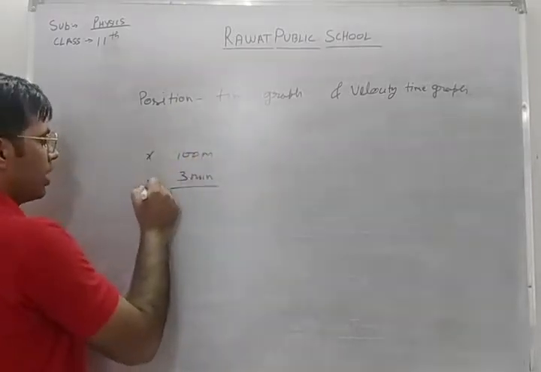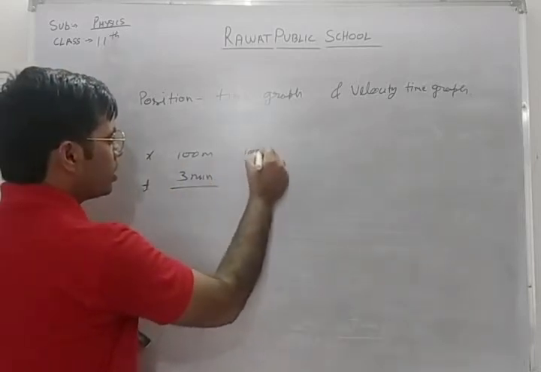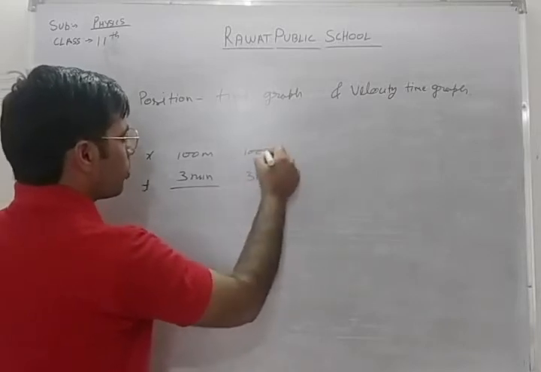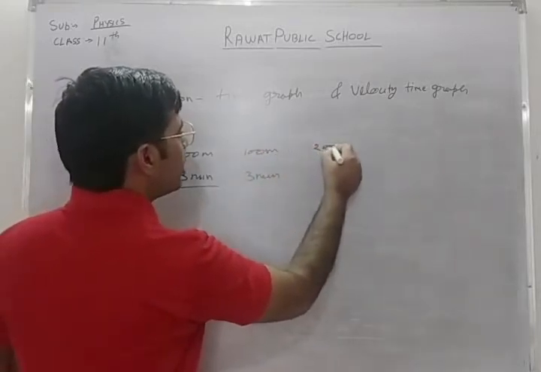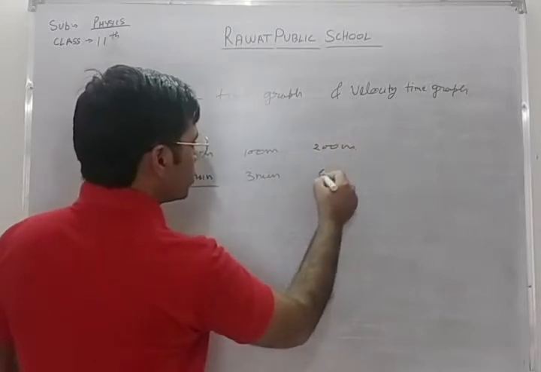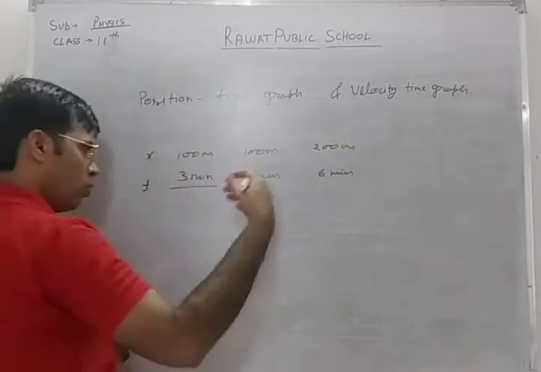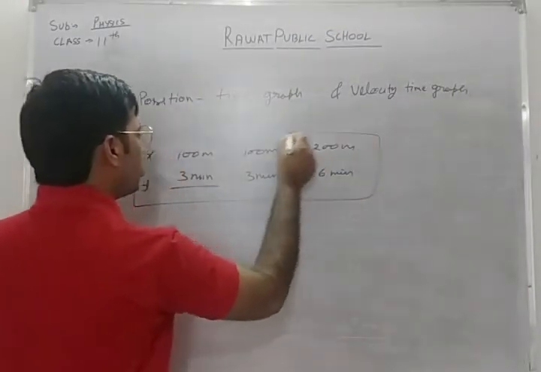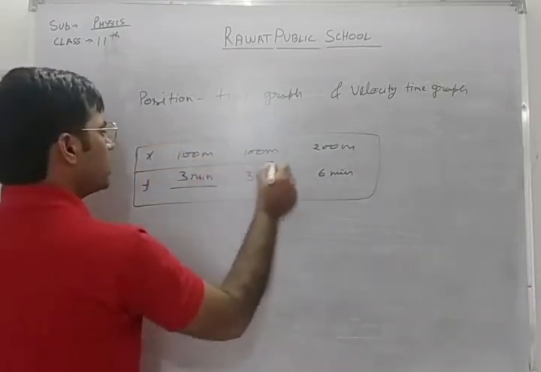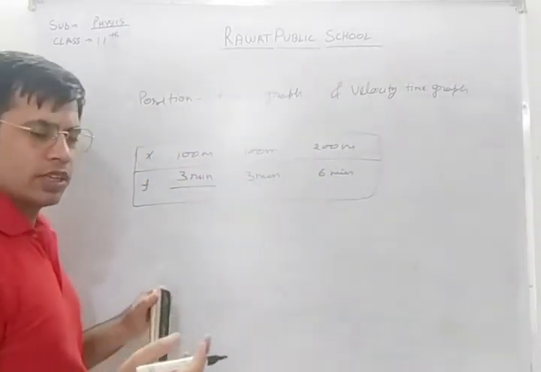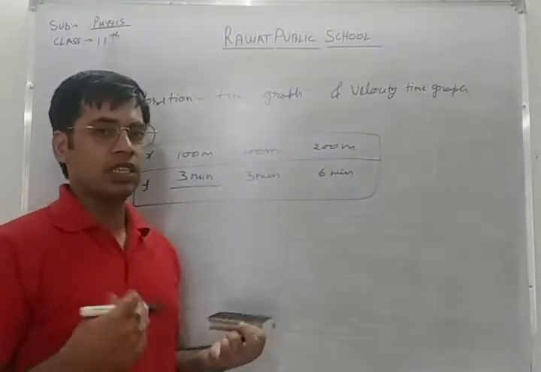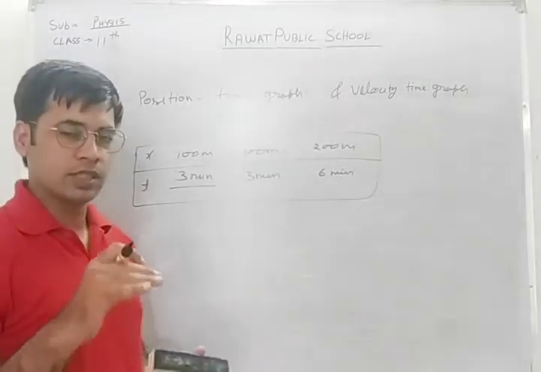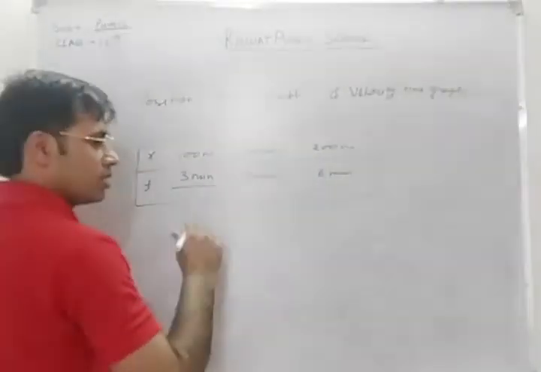This is the position, this is time. Again 100 meters in the next 3 minutes. Okay, next 200 meters in 6 minutes. This is the tabular form of representing information. Instead of this, we can say that the first 100 meters was covered in 3 minutes, the next 100 meters was covered in 3 minutes, the next 200 meters was covered in 6 minutes. Then this is the word problem.